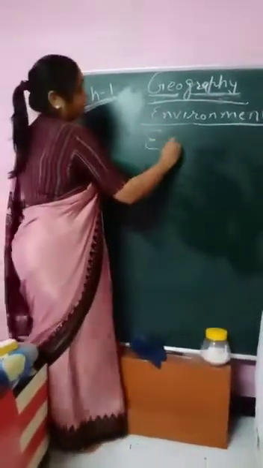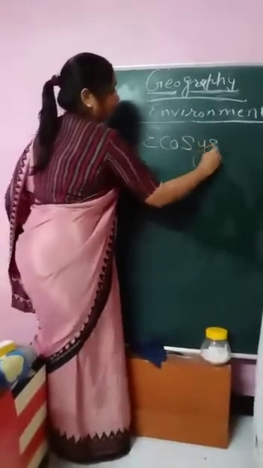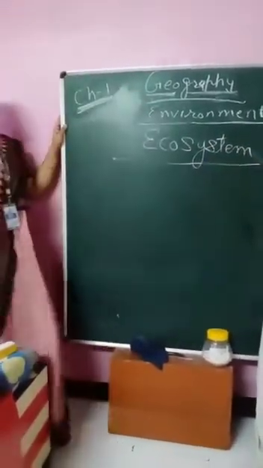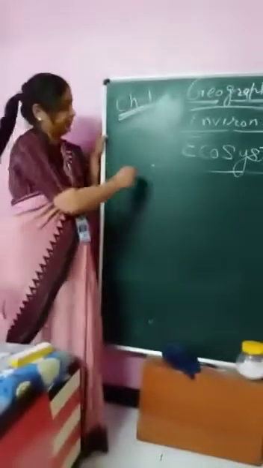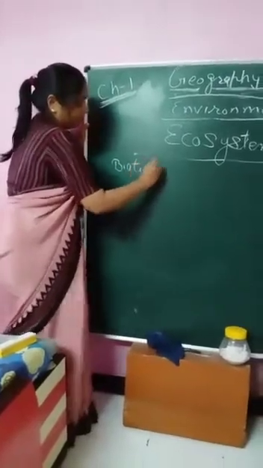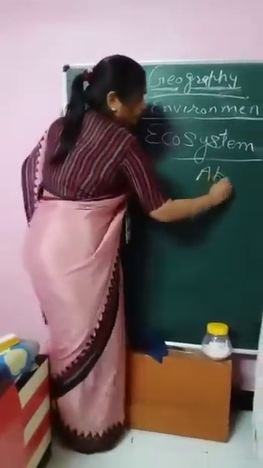What is ecosystem? This is a natural unit which is composed of two units, biotic and abiotic.